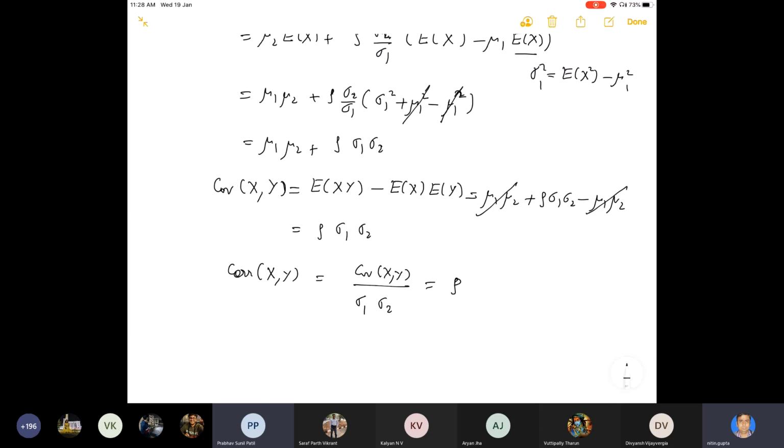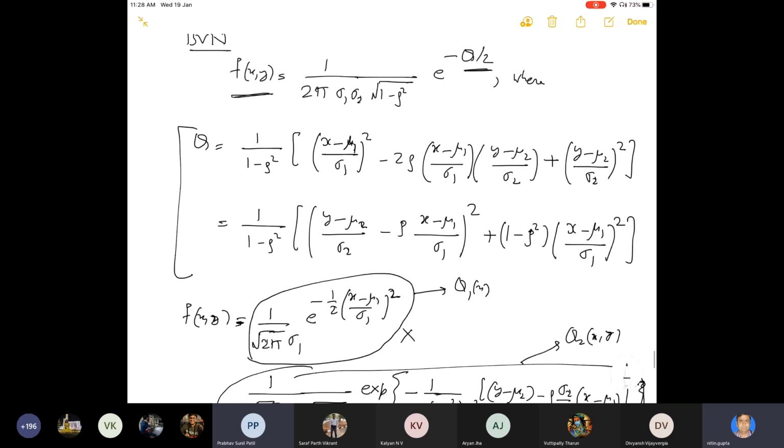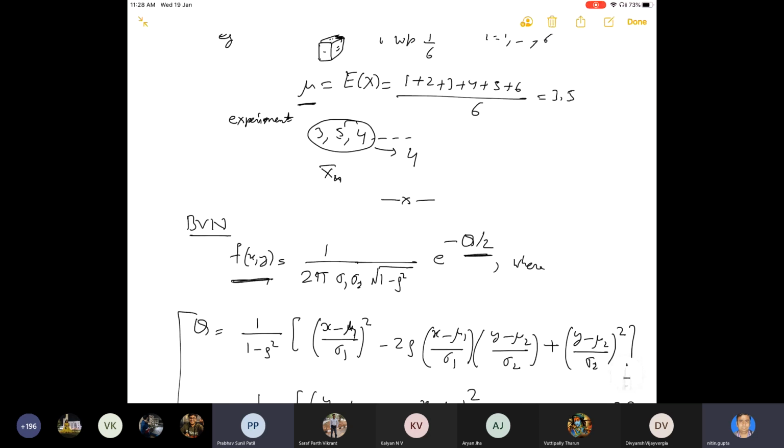So what we have done is we have basically taken a density which is bivariate normal, and shown that corresponding to the X comma Y random variable, this is the joint density.